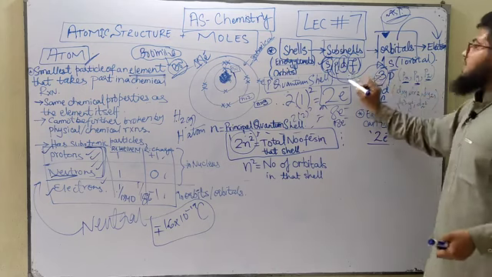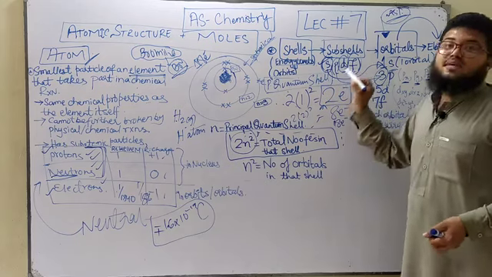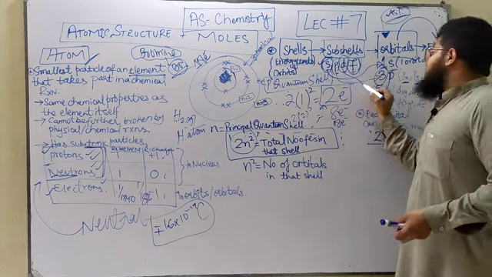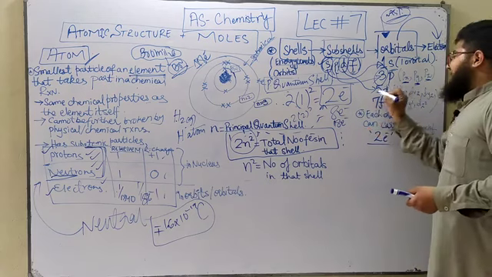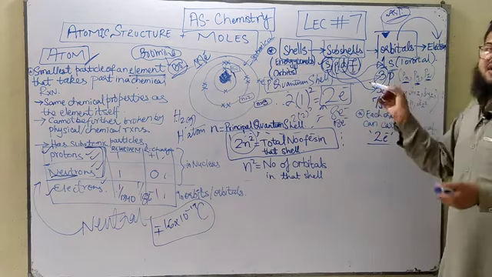Then comes the d orbital. The d orbital is larger than the p and the s. It has 5 orbitals, 5 d orbitals. Basically, they are found in the d subshell.